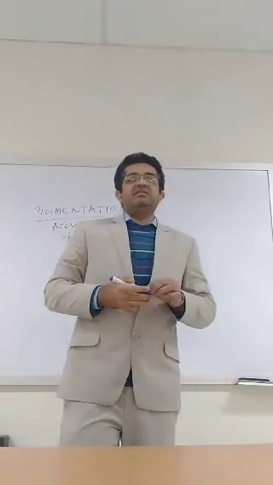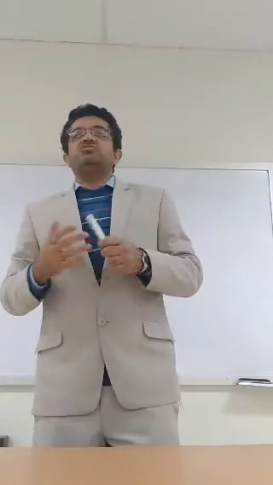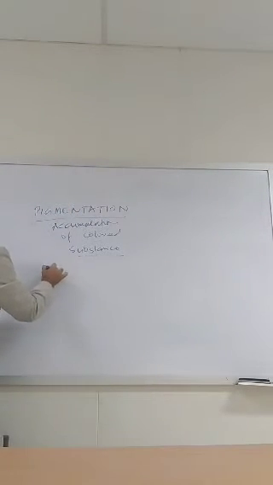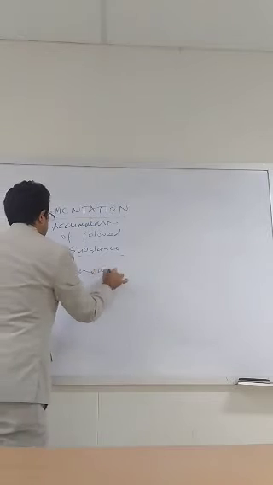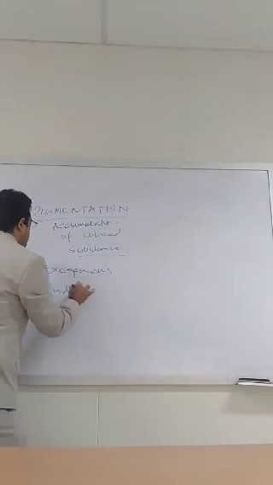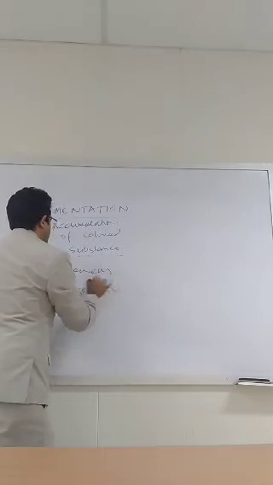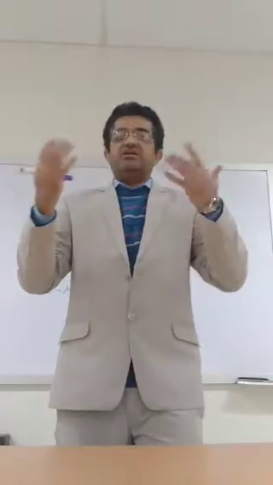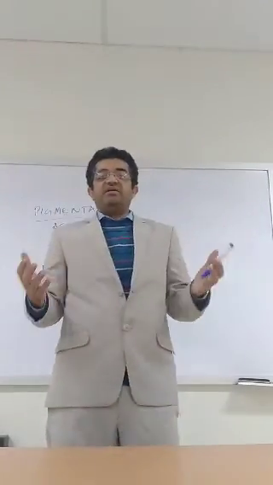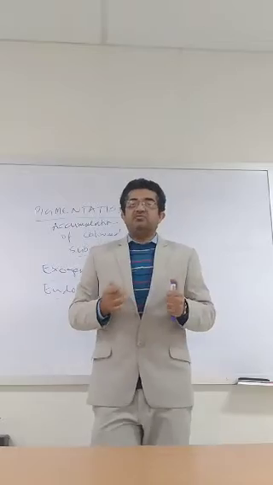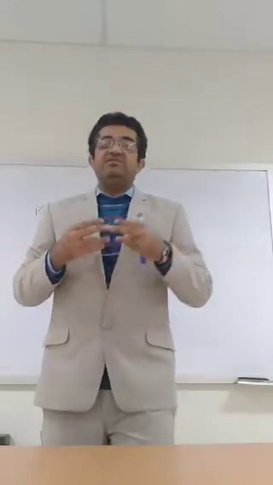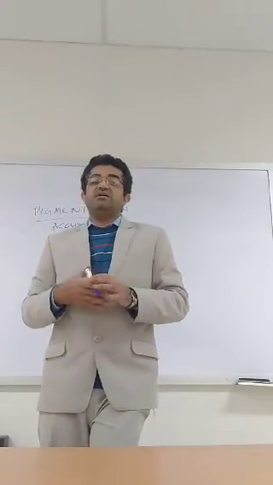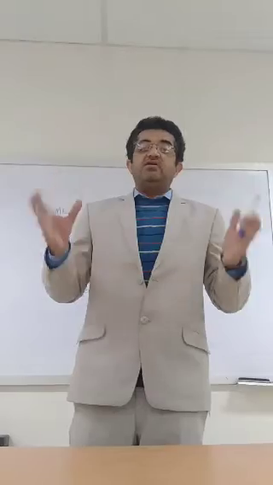Now the pigments in the body which are accumulated can be exogenous and endogenous. Obviously, exogenous substances are those which we acquire from the outside, from the environment. And the endogenous are those pigments or substances which are produced within the body, and they give an abnormal color to any organ. That is called the endogenous pigments.